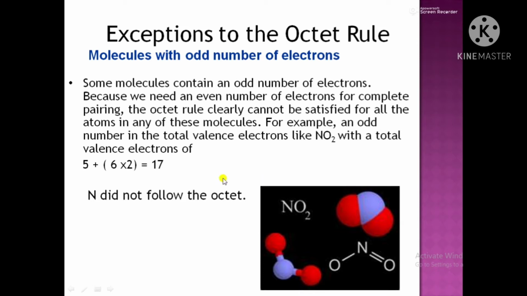Here, the nitrogen atom does not follow the octet. Reason? Because it is having 7 electrons in total. As a result, its octet is incomplete, or we can also say, as 7 is an odd number, that it is the example where the molecule is having odd number of electrons.